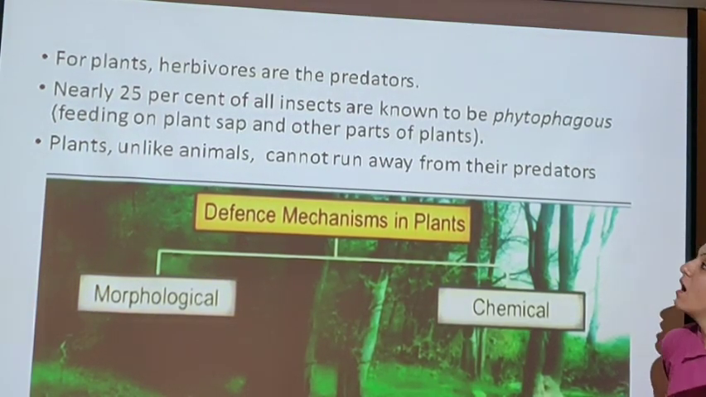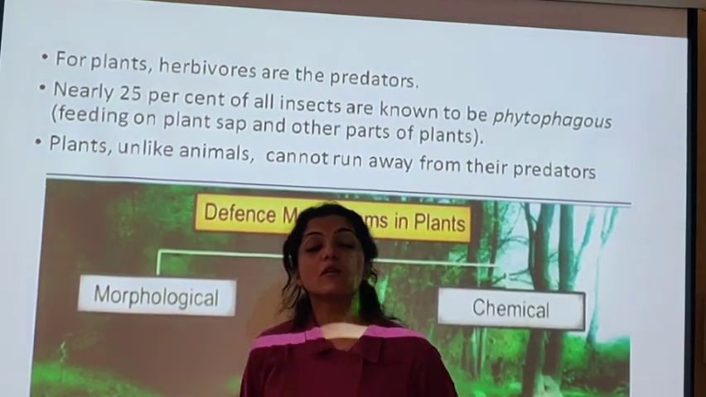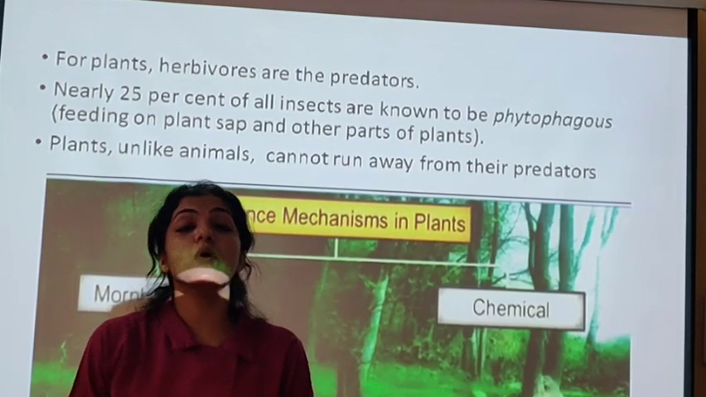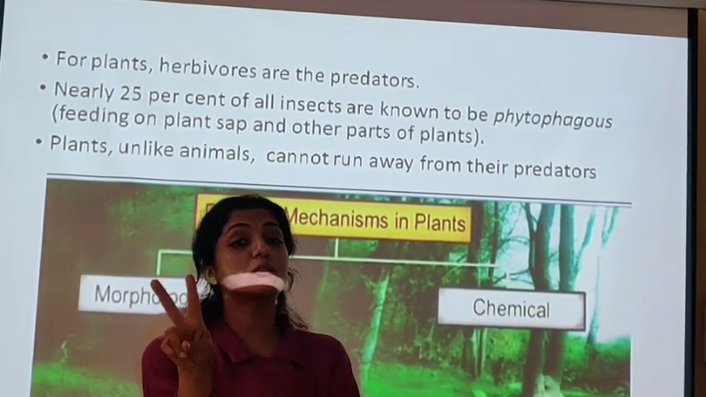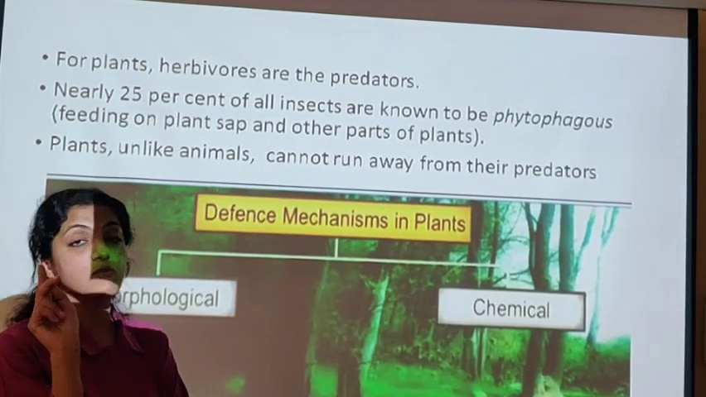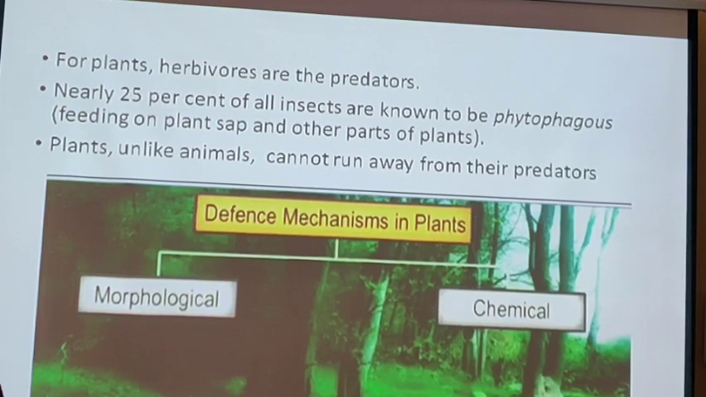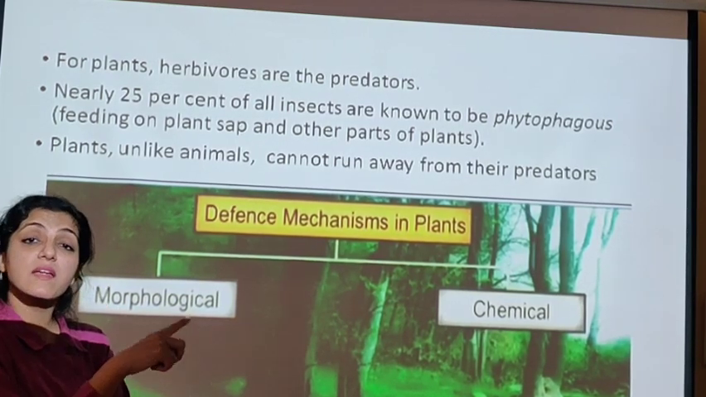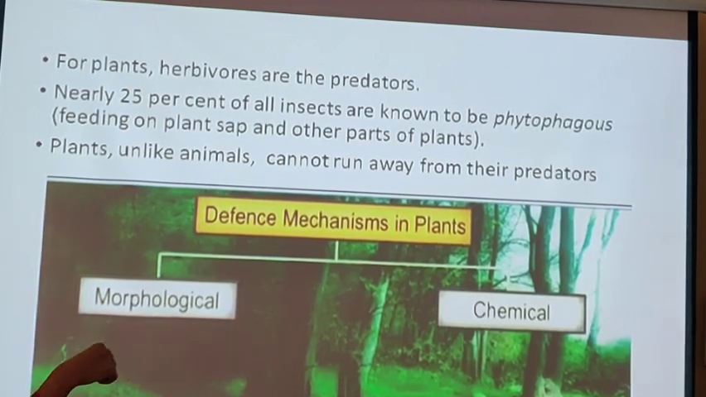For plants, herbivores are the predators. We spoke that herbivores are also predators. I also told you, it's a very important MCQ also. Herbivores and carnivores both will come in predators if asked in an MCQ. Okay, but for herbivores, who will be the prey? Plants will be, because they feed on plants, so their prey is the plant.